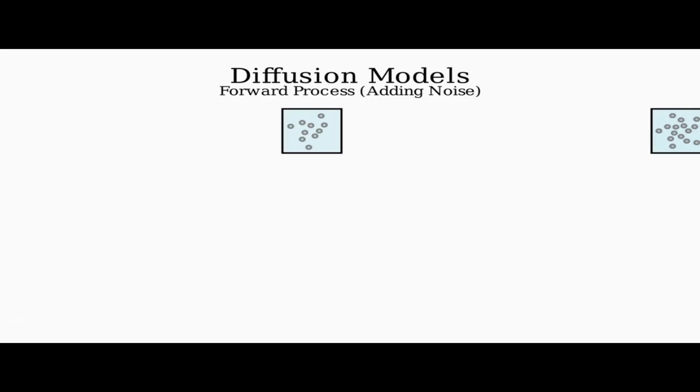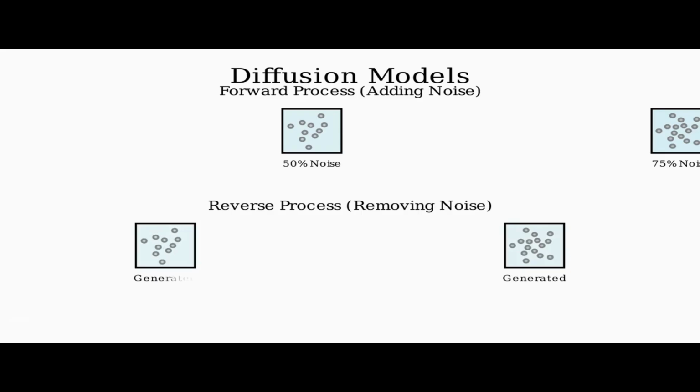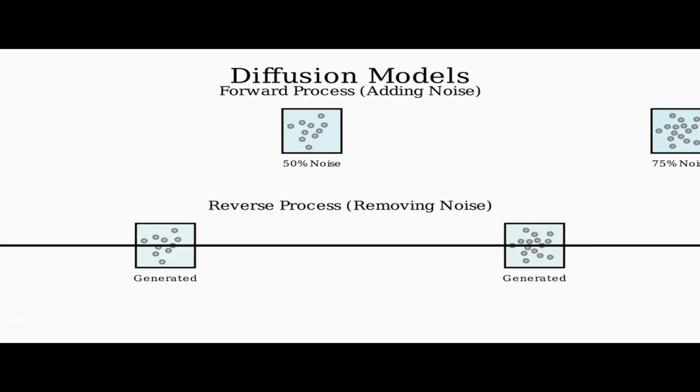Diffusion models start with random noise and gradually refine it to match a text prompt. The model first adds noise to images in a forward process. Then it learns to reverse this process, starting with pure noise and progressively removing it until a clear image emerges.